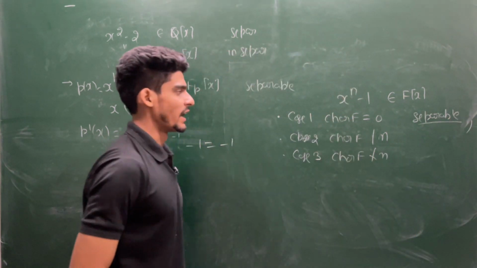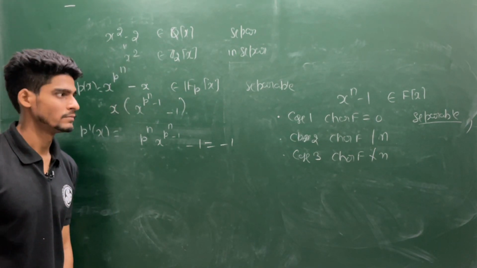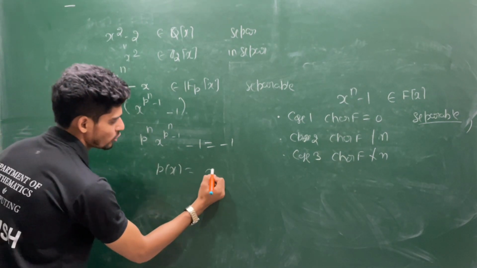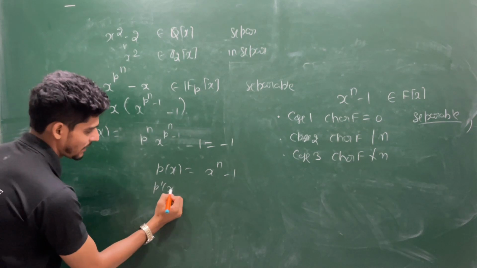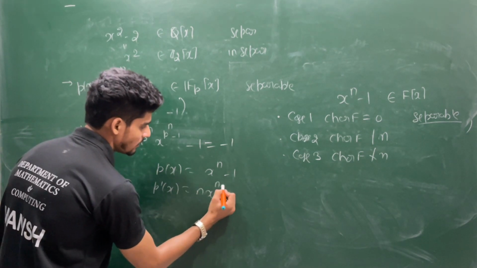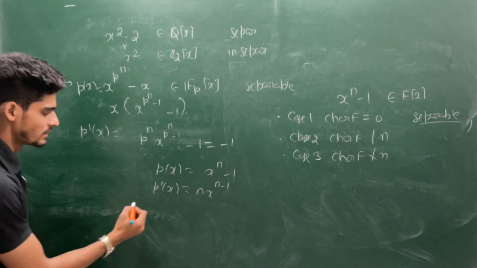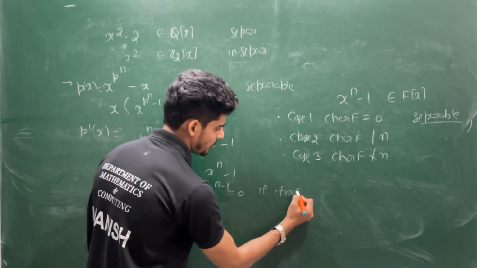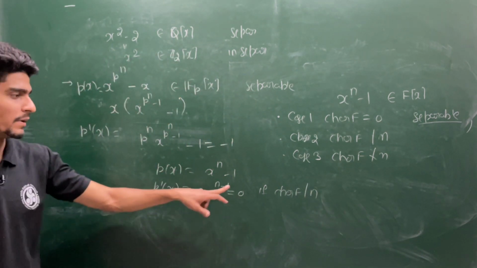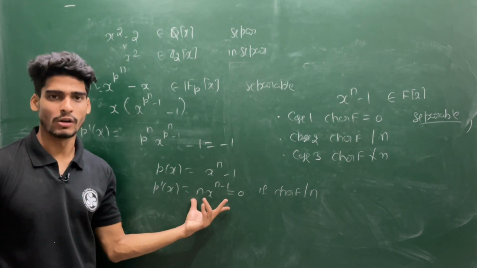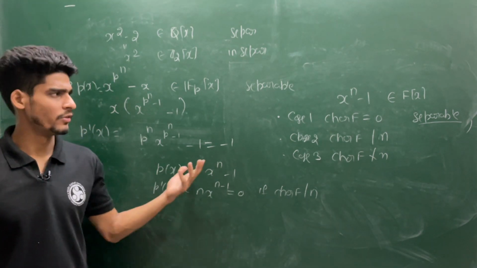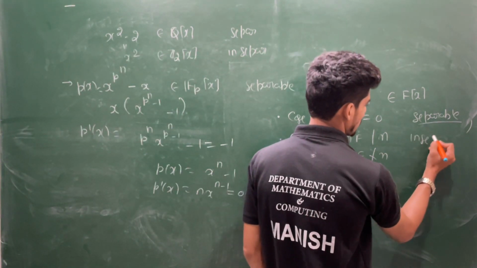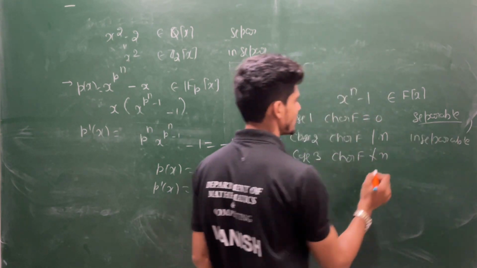What can you say if characteristic of F divides n? See, if your P(x) is x to the power n minus 1, then P'(x) will be n times x to the power n minus 1, and this P' is always 0 if characteristic of F divides n, because n is a multiple of your characteristic. So this part will be 0 always. That means every root is a multiple root. Whichever root you choose, the root is multiple. So in this sense, it is always an inseparable polynomial.